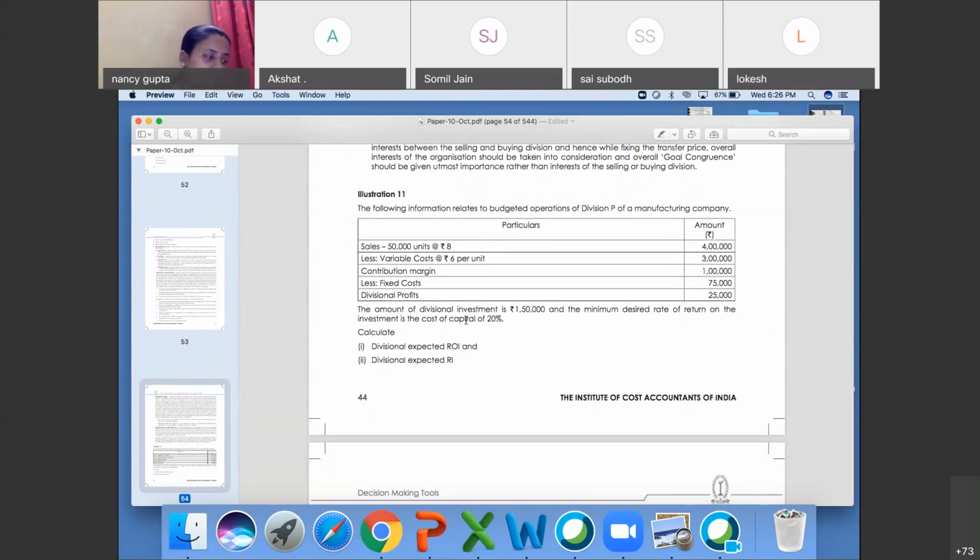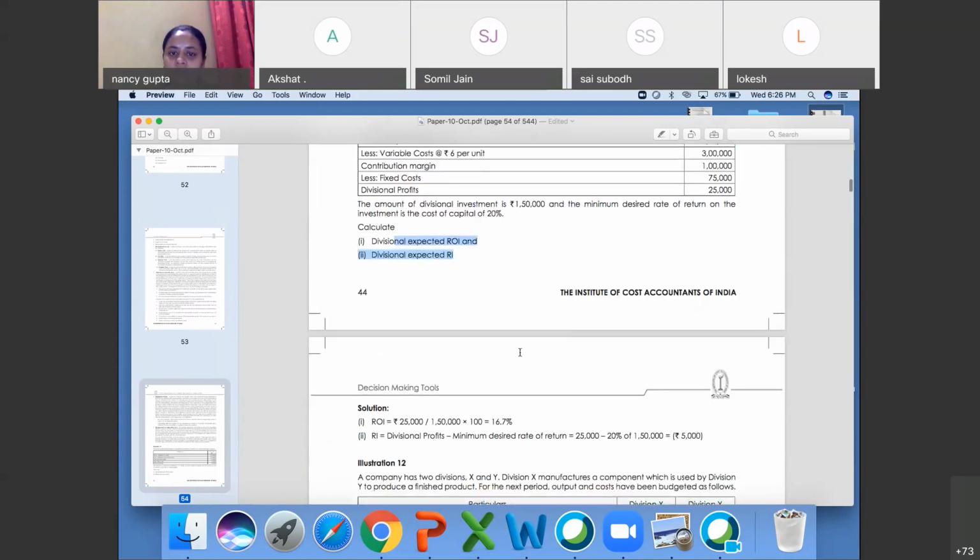So how will we calculate the divisional expected ROI here? That will be divisional profit upon investment. Divisional profit was 25,000. Divisional investment is 1,50,000. Expected ROI will come to 16.67%.